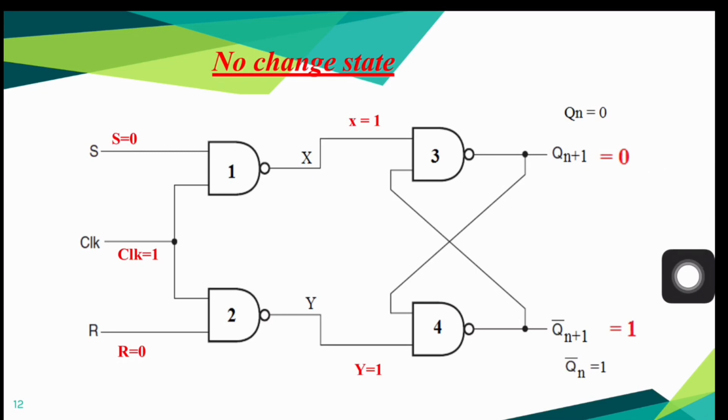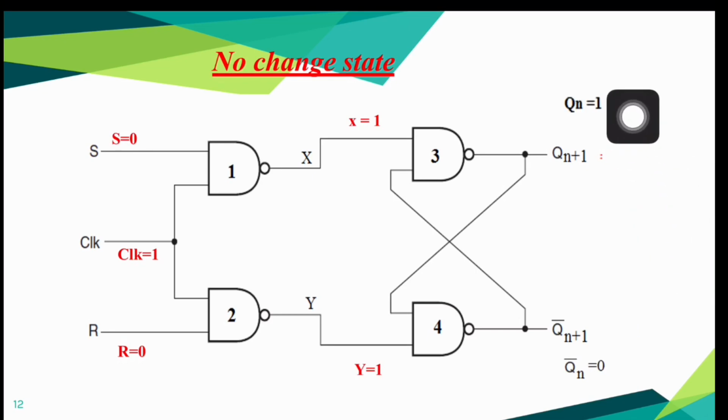Now let us consider a situation where the previous output Qn is 1 and its complement Qn bar is equal to 0, and find out corresponding output. Here this 0 is connected to one of the input terminal of third NAND gate. As I said earlier, when one input is 0, we can directly write the output of a NAND gate as 1, and this 1 is fed back to input terminal of fourth NAND gate.